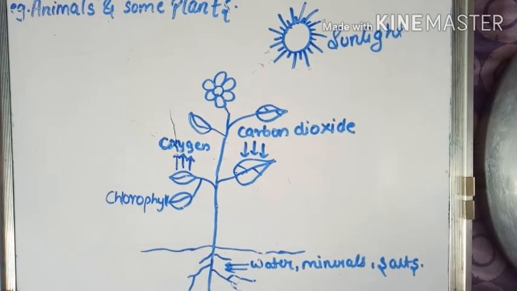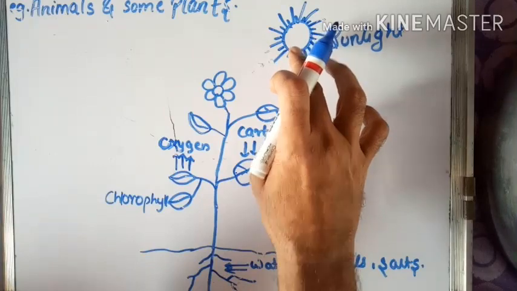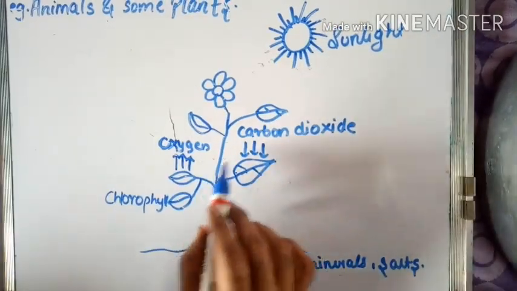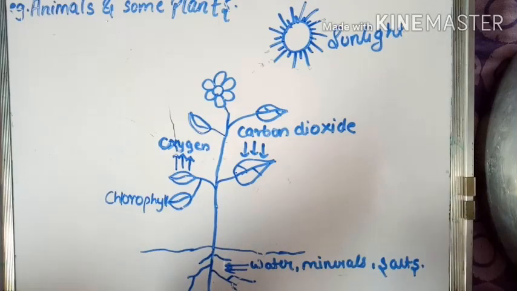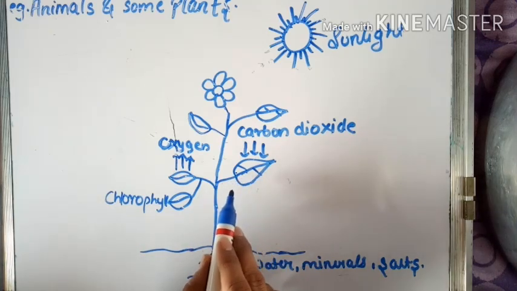See here how the photosynthesis process takes place. Plants convert light energy into chemical energy and store it in the form of food. Let's see how. Water, minerals and salts are absorbed by the roots from the soil. The stem transports them up to the leaves.